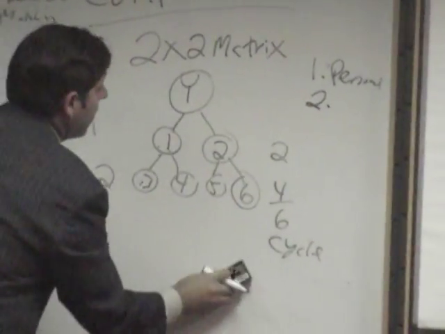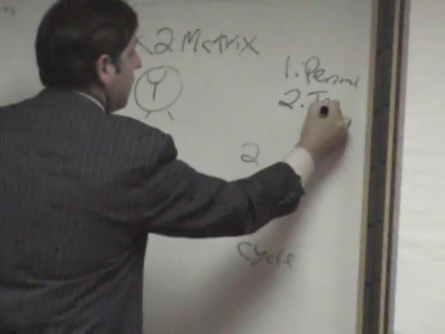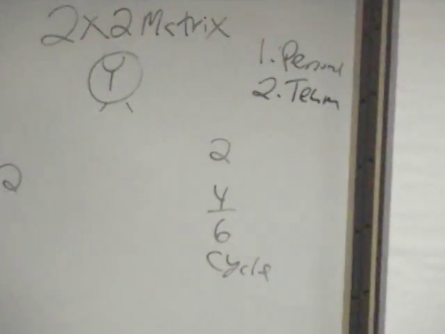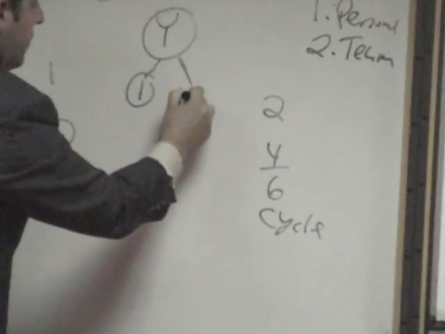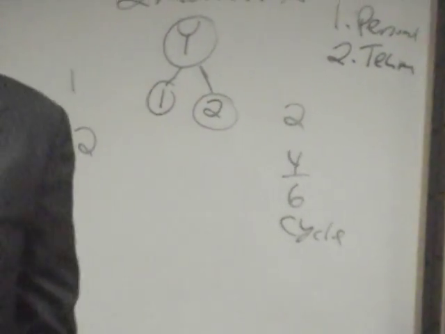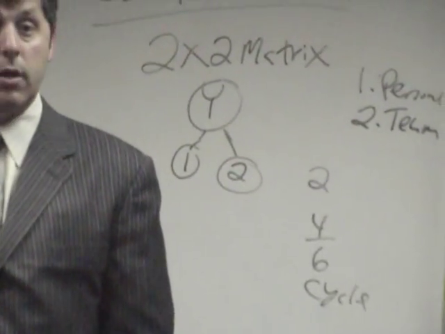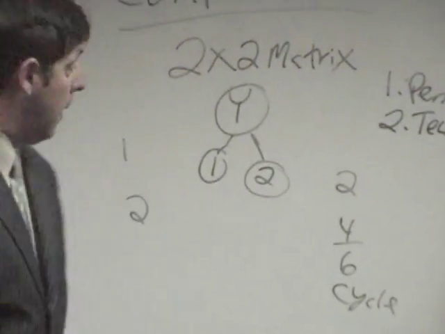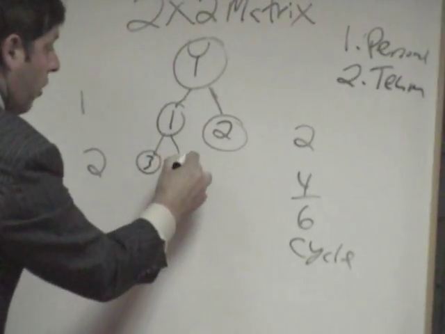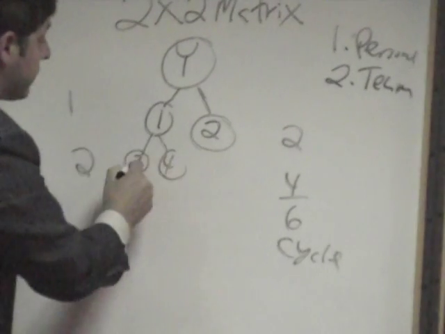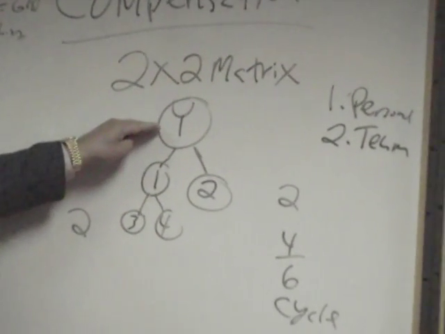The second one here is what they call team sales. Team sales are when you put in number 1 yourself, and then you put in number 2. Now we help number 1 and number 2 get their 2. So we help 1 get their 2, which would be R3 and R4. Not only do those sales count for them, but they also count for you as well.